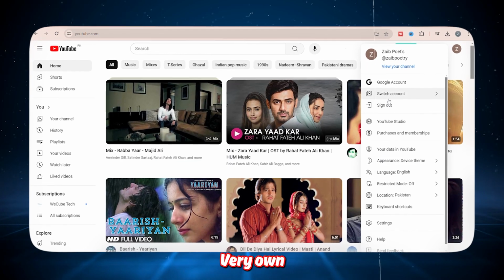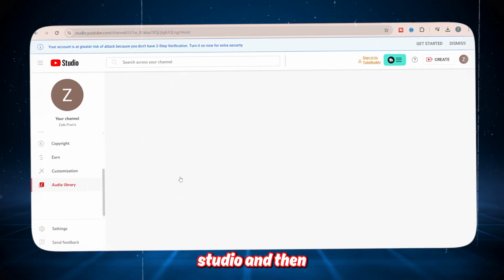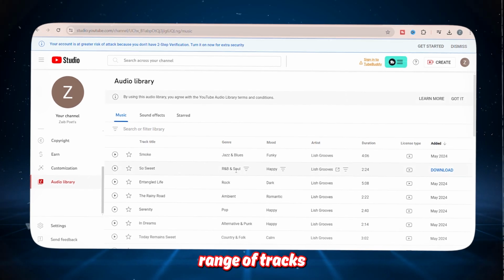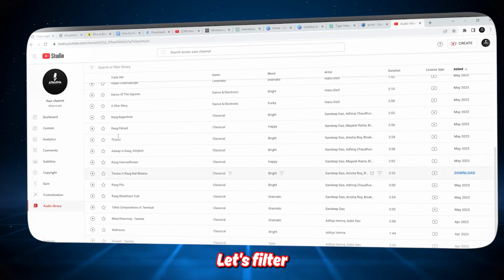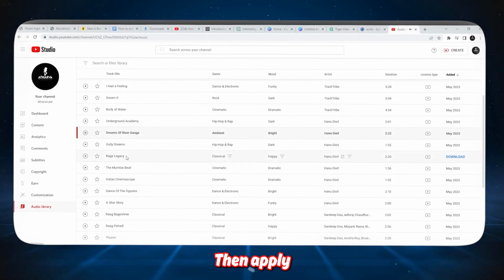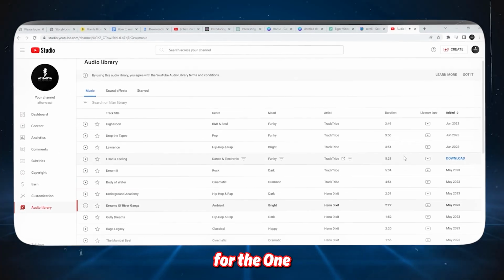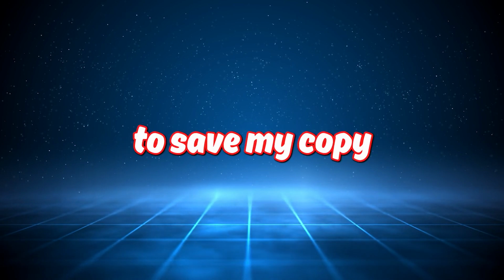Let's use YouTube's very own audio library. Click your profile, then YouTube Studio, and then Audio Library. There's a wide range of tracks that you can choose from, and it's all free. To make it easier, let's filter it out. Click this button. Choose General, check Ambient, then Apply. Now listen and search for the one that you like. I'll choose this one. I'll click this download button to save my copy.